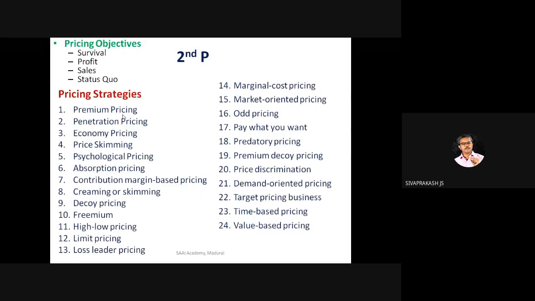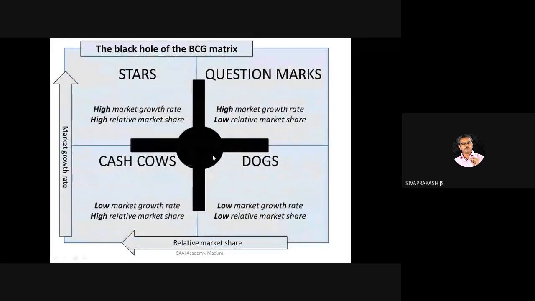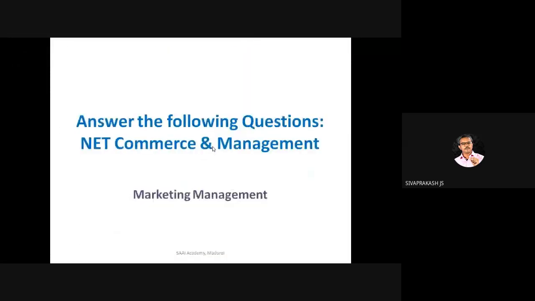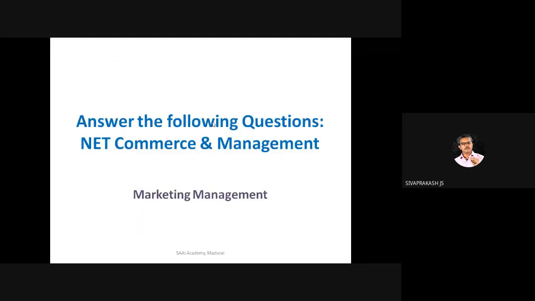Please understand from the theory part and then understand the BCG matrix, whatever we have discussed just now. And then attend the questions. Attend the questions. And I will circulate this. Are you clear? Am I clear to you? Okay.